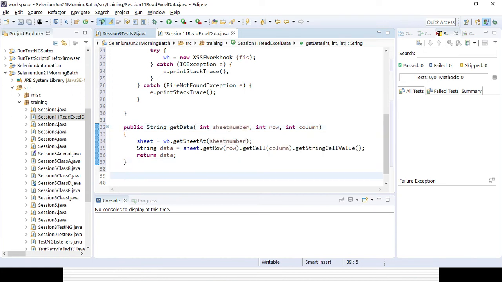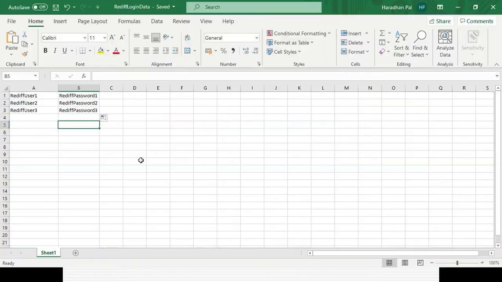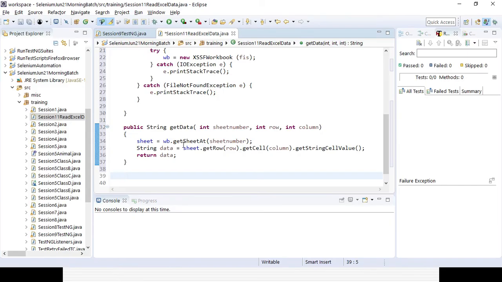The third method I'll be writing here is to read how many rows are available. There is no point in returning the blank rows. In case data is available, I'll be reading only those rows. So here 3 rows of data are there, so I'll definitely be reading the 3 rows, no other rows. So here I'll be creating a public getRowCount.